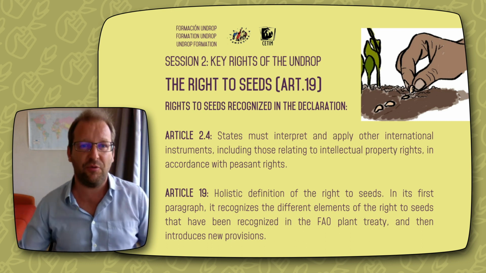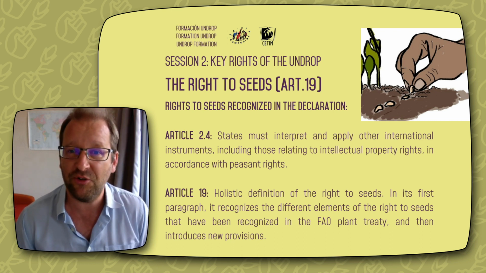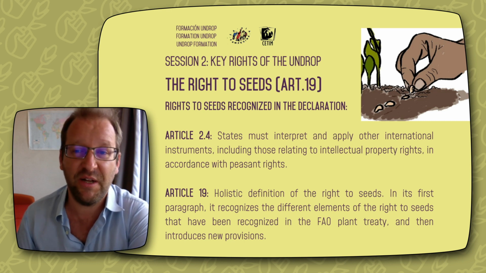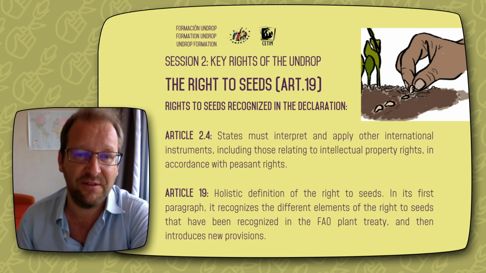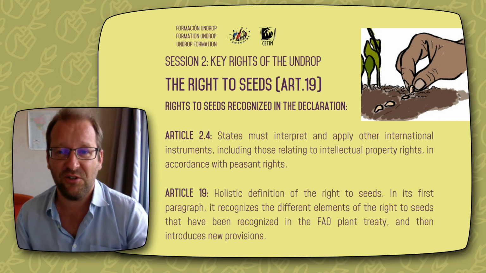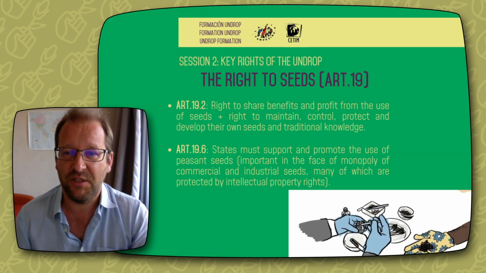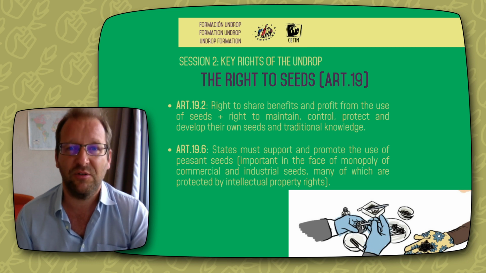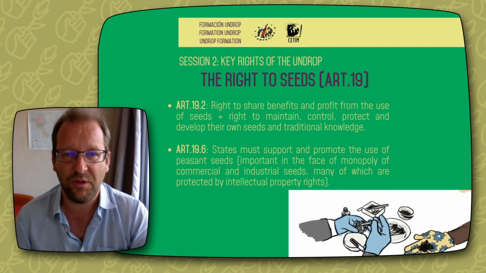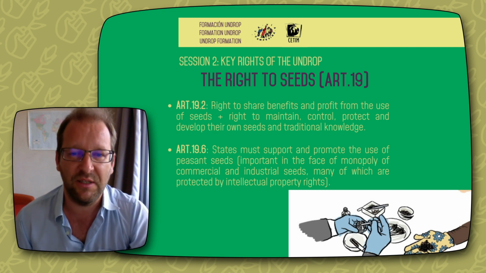Okay, so we have the right to the protection of traditional knowledge, the right to equitably participate in sharing the benefits arising from the utilization of seeds, the right to participate in the making of decisions on matters related to seeds, the right to save, use, exchange, and sell farm-saved seeds or propagating material. Okay, so those are very important elements of the right to seeds, already recognized in the Plant Treaty in 2001, but recognized again in this Article 19. Then 19.2 says that peasants have the right to maintain, control, protect, and develop their own seeds and traditional knowledge.